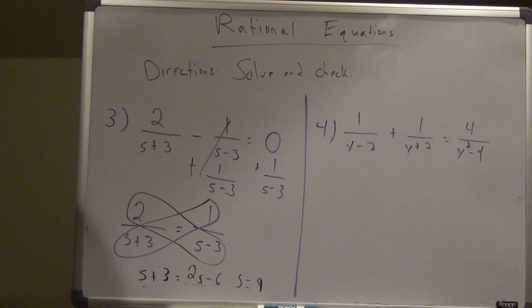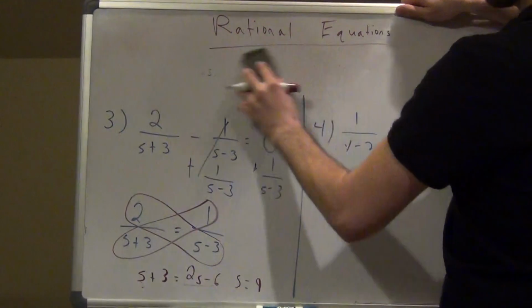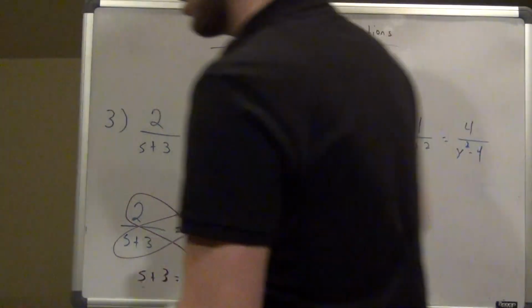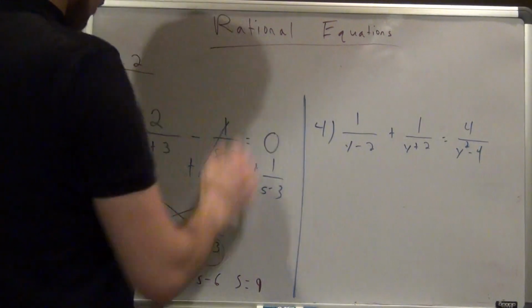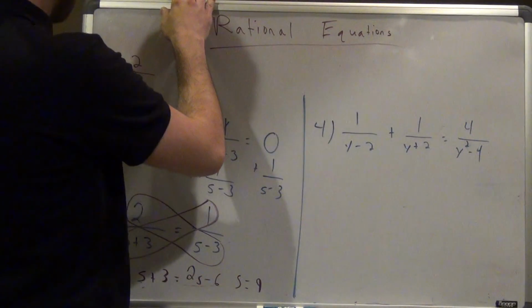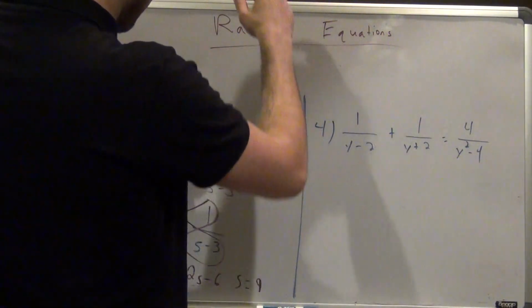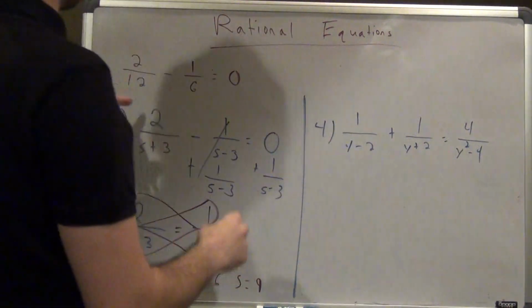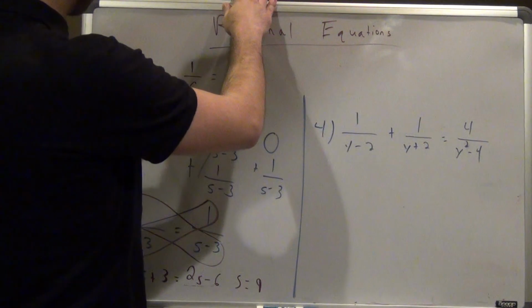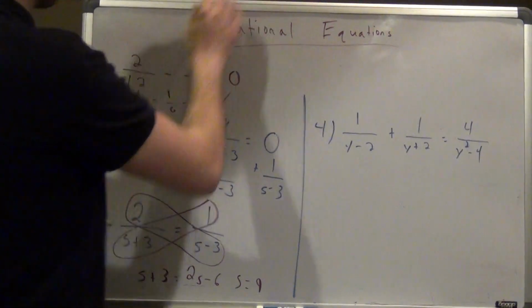Once I get that answer, I now have to what? Check. I have to check to make sure that s equals 9 works. The rest is going to be solve and check the entire time. So I do my check: 2 over 9 plus 3, which is 12, minus 1 over 9 minus 3, which is 6, should equal 0. 2 over 12 simplifies to 1/6, and 1/6 minus itself equals 0, so that works.